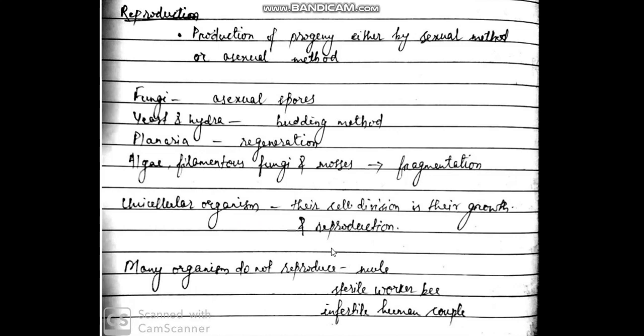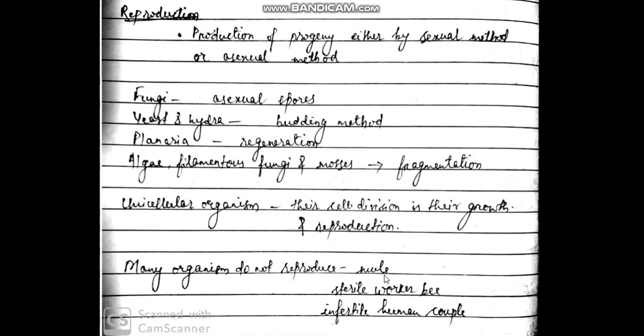But some organisms do not reproduce, such as the mule. What is a mule? When we breed a donkey with a horse, when we do hybridization between a donkey and a horse, the offspring produced is called a mule. Mule is sterile. It cannot produce more mules. Sterile means an organism which is unable to produce offspring. They are called sterile.